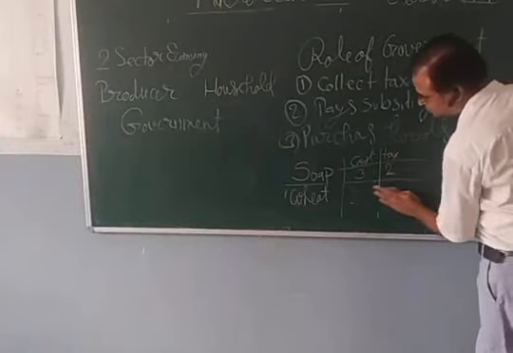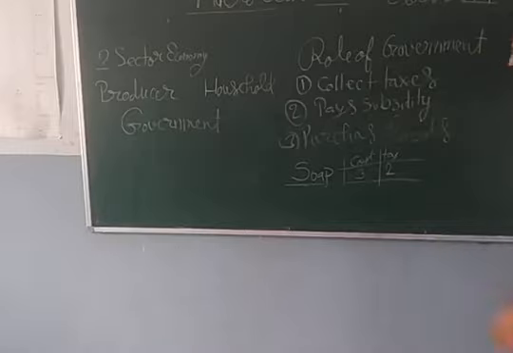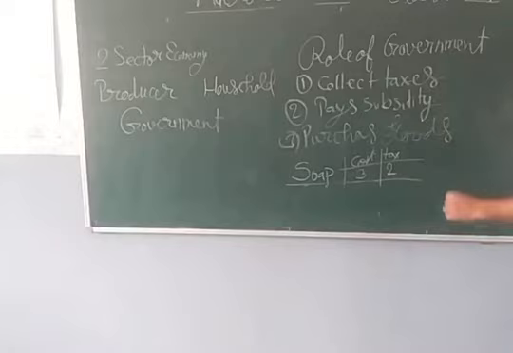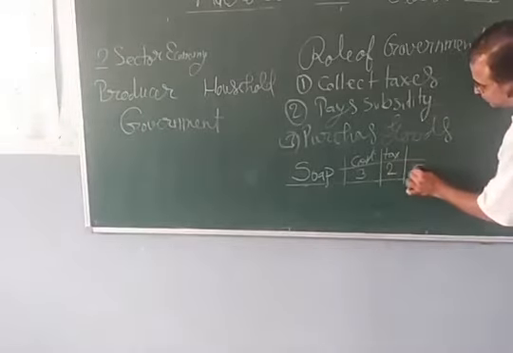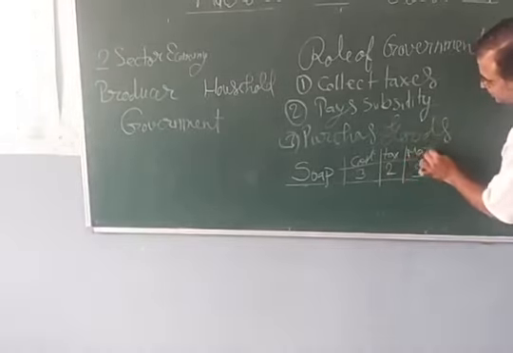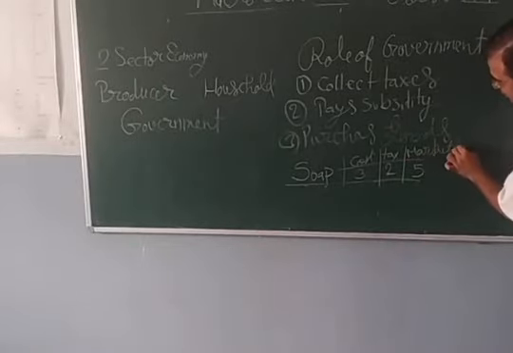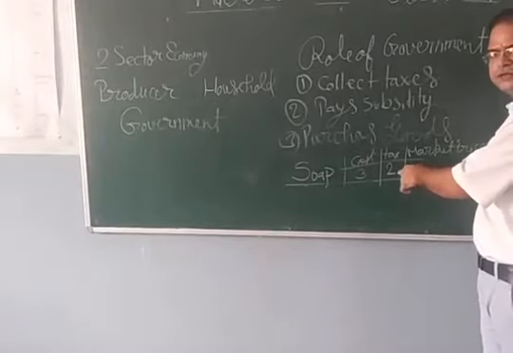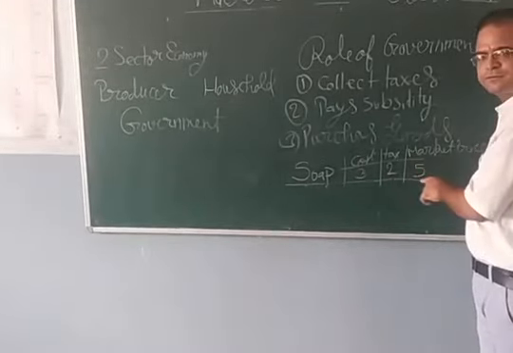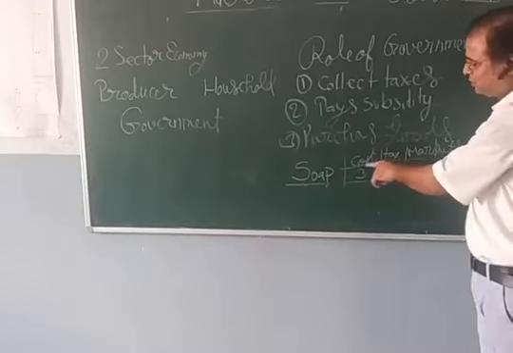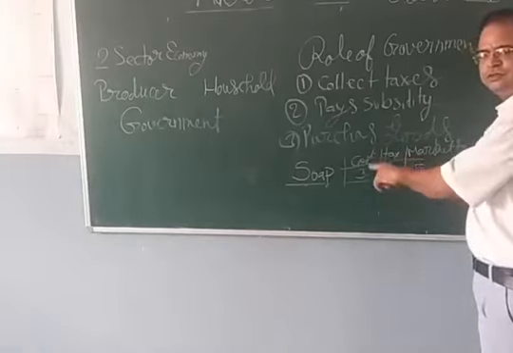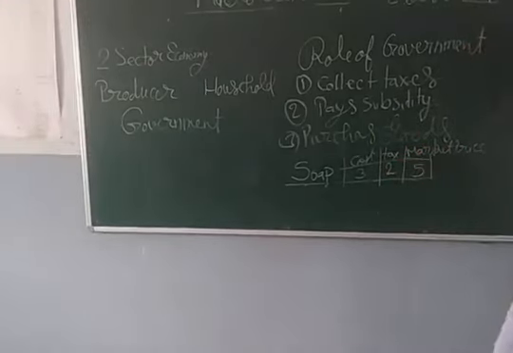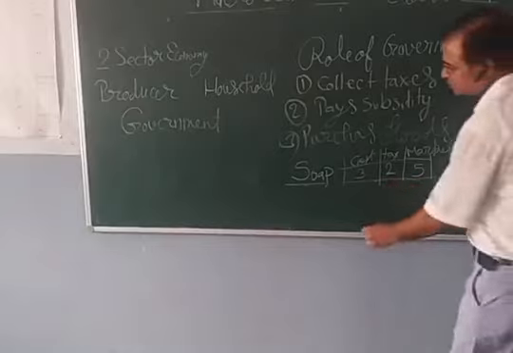Let's concentrate on the first. So, cost is 3 rupees. Government collects tax 2 rupees. That becomes 5 rupees. This is called the market price. It means you cannot sell for less than 5 rupees. Why? Because 2 rupees are being taken by the government. You need to pay 2 rupees per soap to the government. So, what is the market price for the soap? That is 5 rupees.